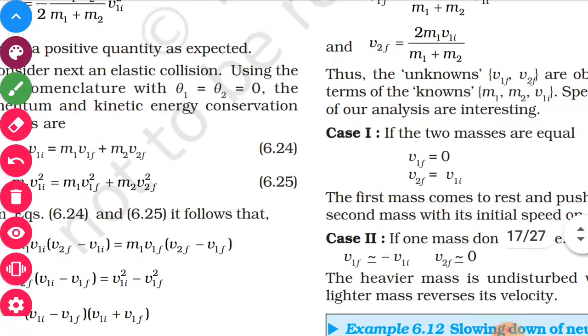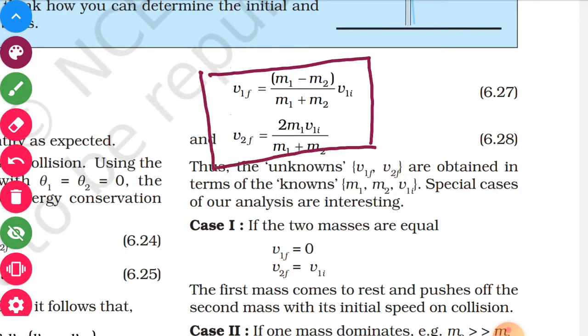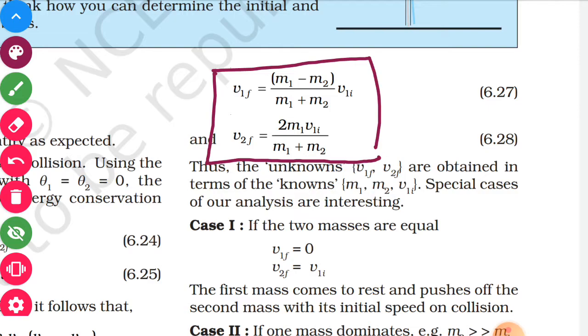You just have to remember these equations of final velocities of both the objects. v1f is (m1 minus m2) upon (m1 plus m2) into v1i, and v2f is 2 m1 v1i upon (m1 plus m2). You just have to remember these equations, that is the final velocity of the first object and the final velocity of the second object. Here v1i is the initial velocity of the first object.